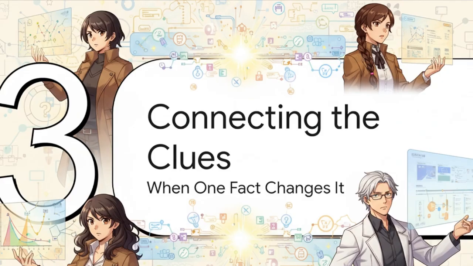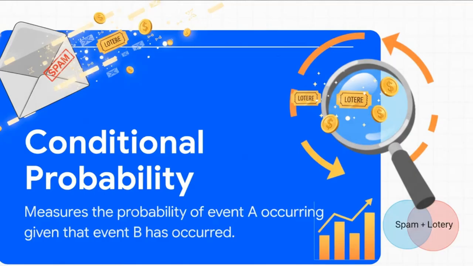But you know, real detective work is never about looking at just one clue by itself. The real magic, the thrill of the case, happens when a new piece of evidence lands on your desk and totally changes how you see everything. And this is where we need our next tool, conditional probability. Let's go back to our spam filter. Okay, so the chance of any email being spam is one thing, but what's the chance an email is spam given that it has the word lottery in it? Whoa, see? That new clue changes the odds completely.